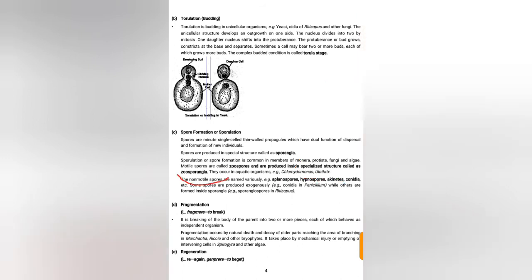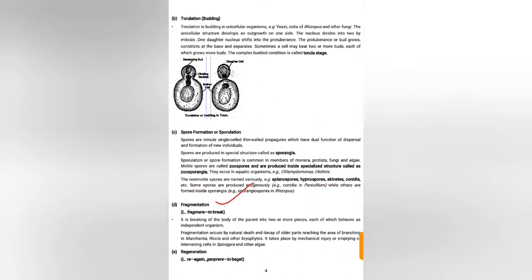And non-motile spores, which cannot flow, are aplanospores. They are named variously as aplanospores, hypnospores, akinetes, conidia (which are called conidiospores), etc. Some spores are produced exogenously, meaning outside, like conidia, which are found in Penicillium, and inside sporangia, which are sporangiospores in Rhizopus.